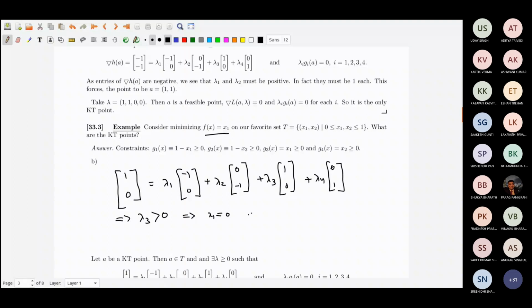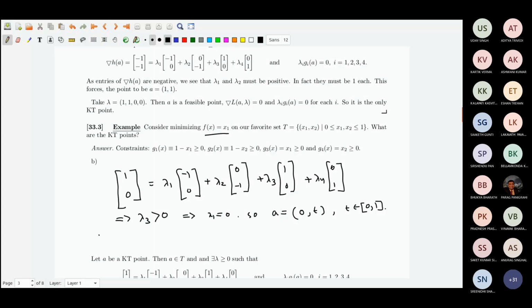So the point A is (0, t), t belonging to [0, 1]. These are the points available. Now I do the same thing.